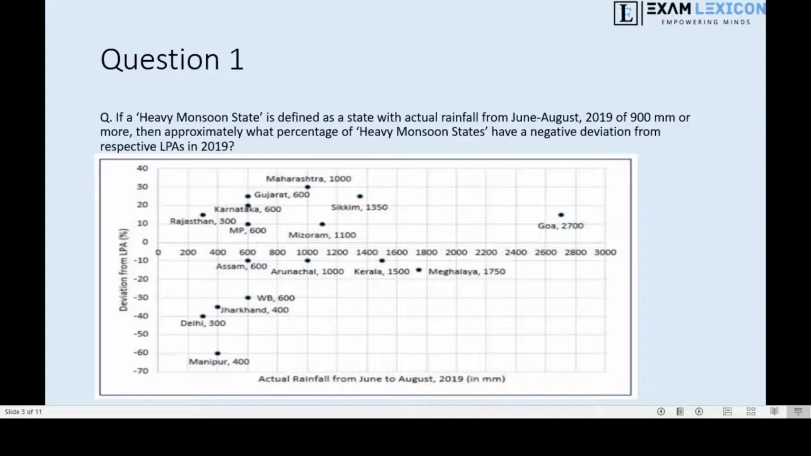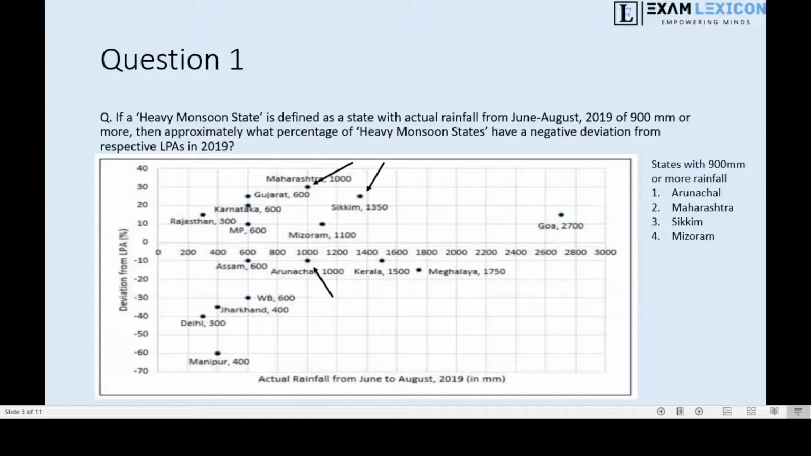First, if a heavy monsoon state is defined as a state with actual rainfall from June to August 2019 of 900 mm or more, then approximately what percentage of heavy monsoon states have a negative deviation from respective LPAs in 2019? Okay, so let's just start by noting down all the states having more than or equal to 900 mm of rainfall in 2019. Okay, so first is Arunachal. As we can see, it has 1000 mm of rainfall in 2019. Second is Maharashtra, again with 1000 mm.